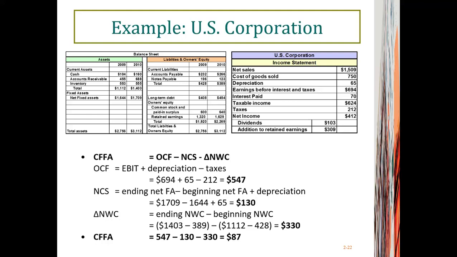How do we get net working capital? Well, net working capital equals current assets minus current liabilities. And we compare the difference between year 2009 and year 2010 in this case, and the difference is $330, which means the company invested $330 million in year 2010 in net working capital. Once we combine the three numbers together, we can calculate cash flow for assets, or cash flow that belongs to both creditors and shareholders.